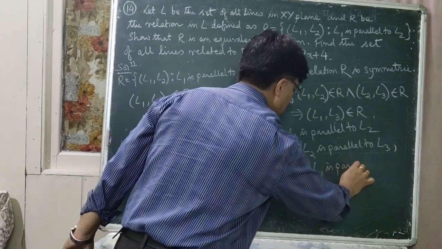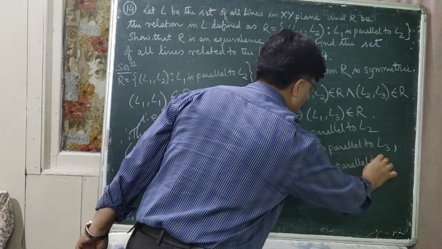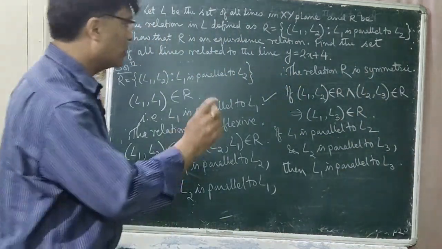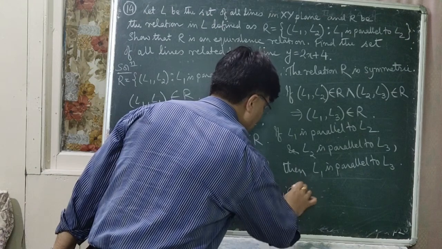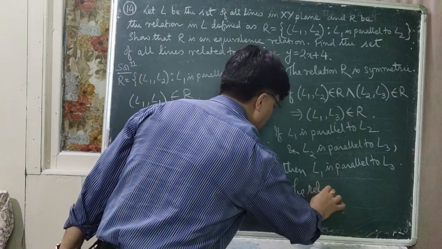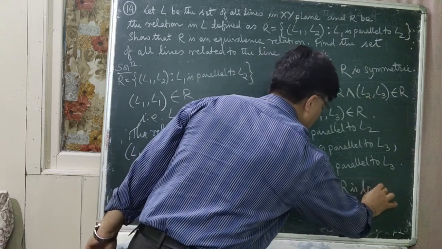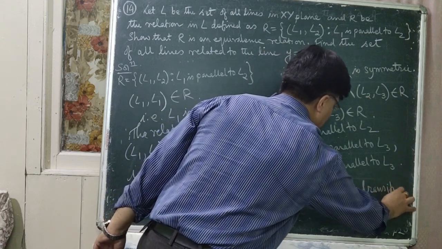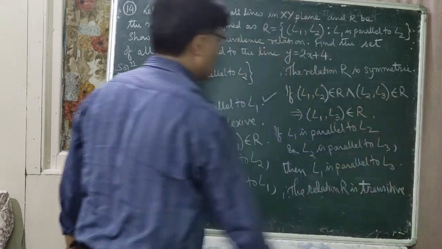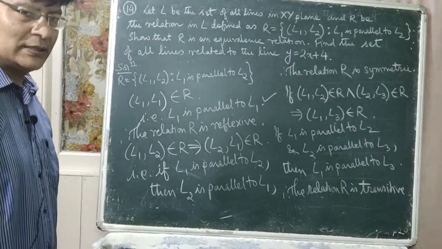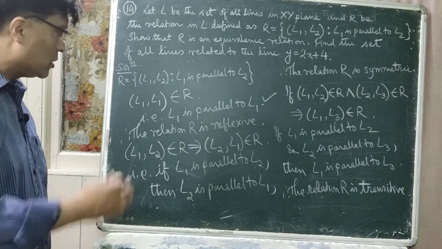So therefore, the relation R is transitive. I think you have understood it. Okay, so you can copy it.